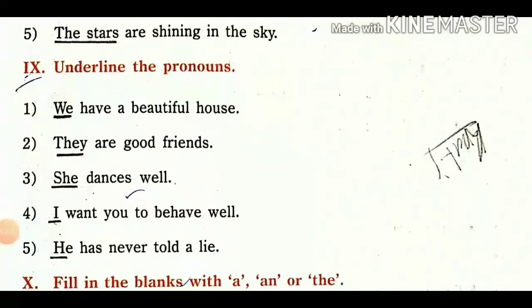So next one, number 9 example, underline the pronouns. So you want to find out the pronoun. First one, we have a beautiful house. So we is a pronoun in the sentence. The word we are using instead of a noun is called a pronoun. So we is a pronoun here. Then next, they are good friends. So they is also a pronoun. She is also a pronoun, I is also a pronoun, and he is also a pronoun.